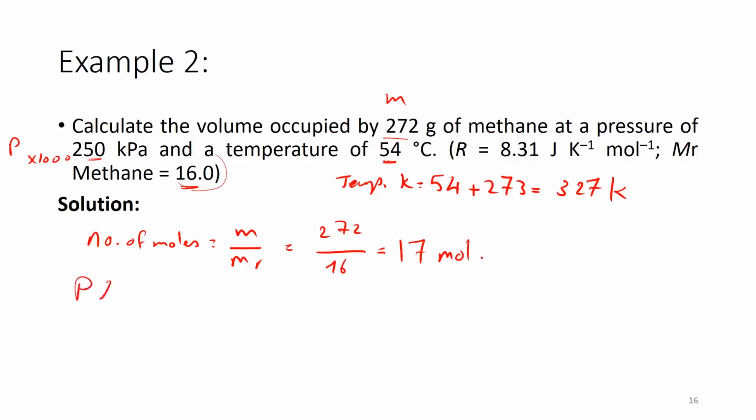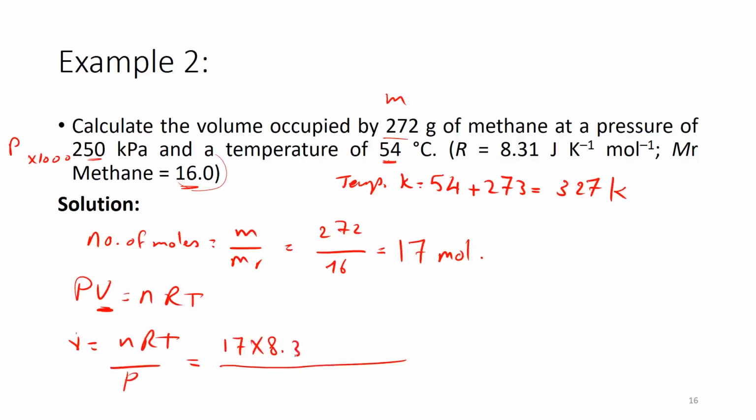Now, if I look at PV equal to nRT, again, what I need to know is the V. This means V is equal to nRT divided by P. And I have the n, which is equal to 17. My R is equal to 8.31. And the temperature is 327, divided by, in that case, the P, which is 250,000.